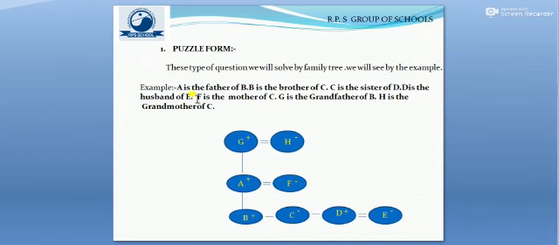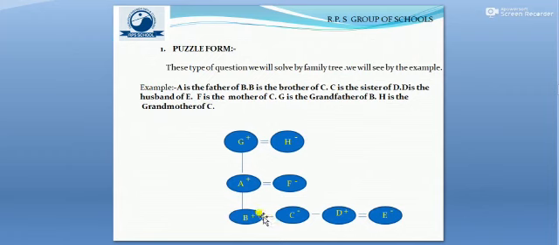So now let us look at the question, and you can very easily draw that tree. The gender of A will be plus, right? And A is the father of B. So A will go 1 generation ahead of B. Now next, B is the brother of C. That means the gender of B will be plus, a male person.